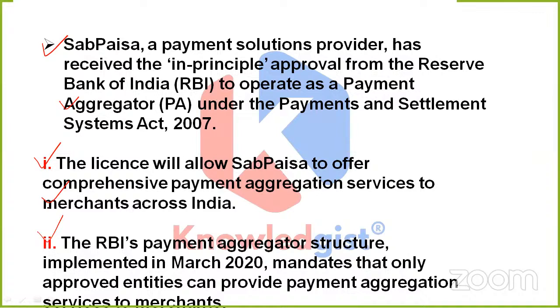Apart from it, RBI's payment aggregator structure was implemented in March 2020. What does it do? It mandates that only approved entities can provide payment aggregation services to the merchants.